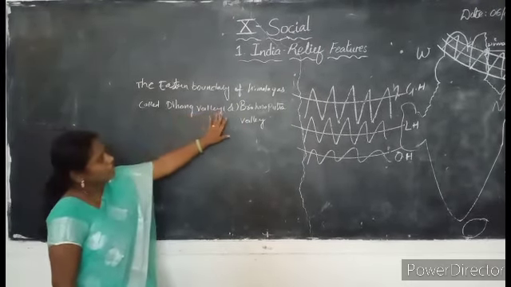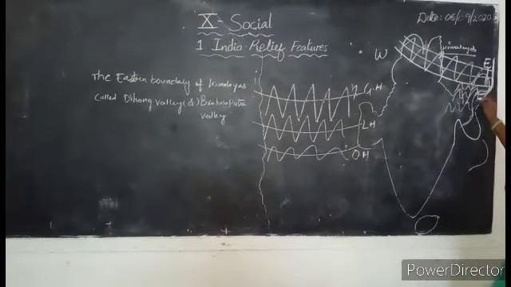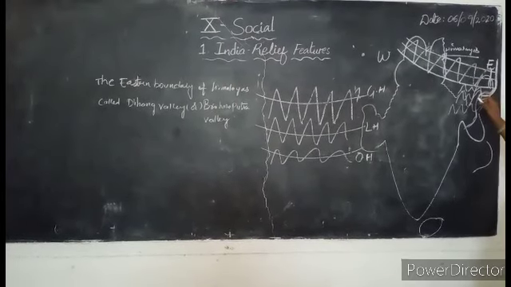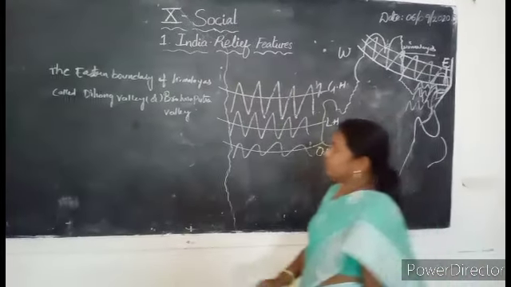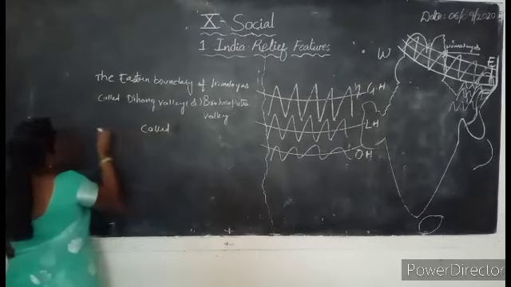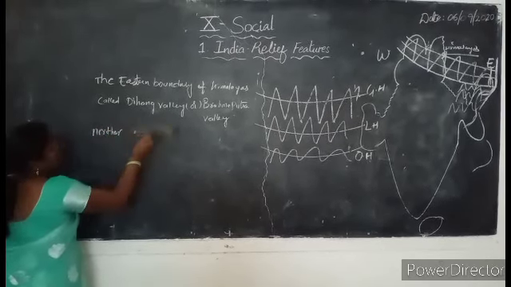Now this Dihang Valley or Brahmaputra Valley, when it starts entering into the northeastern states, they are called the Purvanchal in the northeastern states.